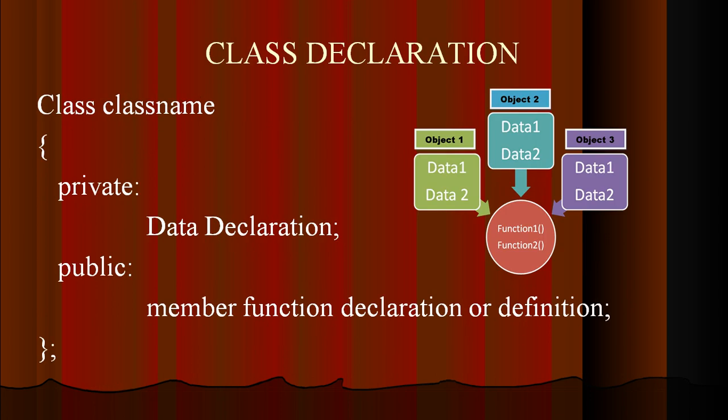Now coming to the basic class declaration program. Here class is the keyword, followed by a class name. For that class name, we follow the same identifier rules as we do for variables. Then we have the access specifier. Private and public are referred to as access specifiers, which say what the limitation is on how independently the data can be retrieved.